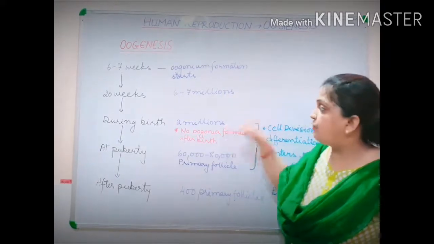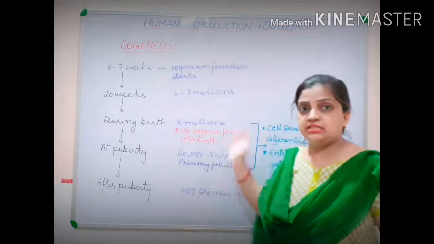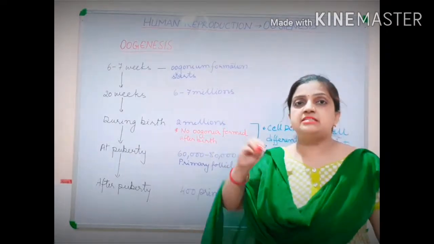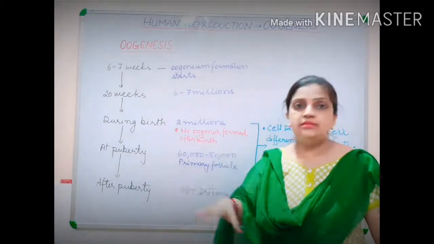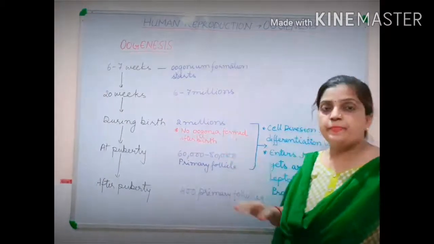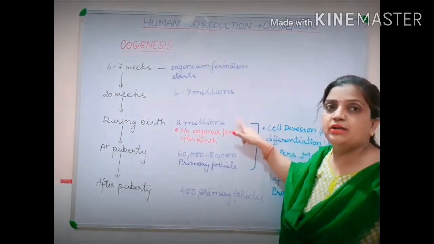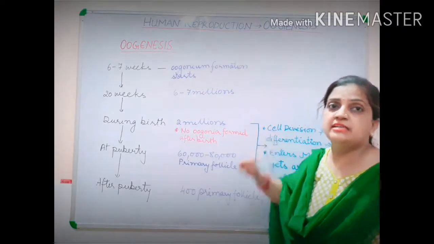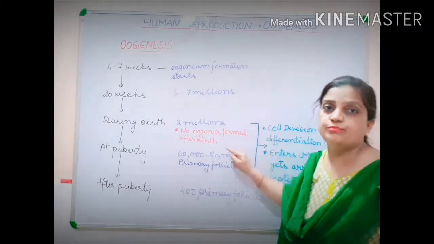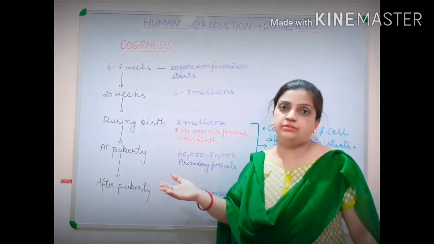Within this 2 million, after this, neither can cells be added nor formed. Inside the ovary, only this 2 million will be left. After this, not a single oogonium can be formed. Whatever is formed is all before birth.